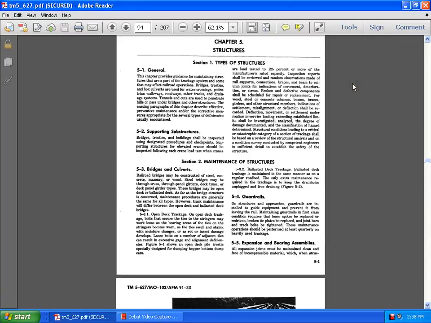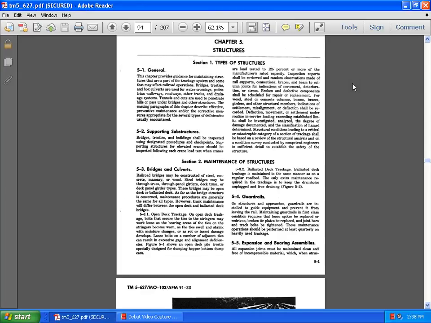Chapter 5, Structures, Types of Structures. 5.1 Chapter 1 provides the guidance for maintaining structures that are part of trackage and some that may affect railroad operations. The bridges, trestles, boxes and culverts are used for water crossings, pedestrian walkways, roadways, and other draining systems, and the tunnels and cuts are either to penetrate the hills or pass under the bridges and other structures.